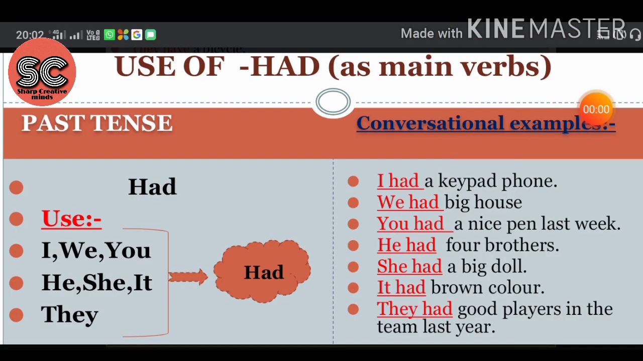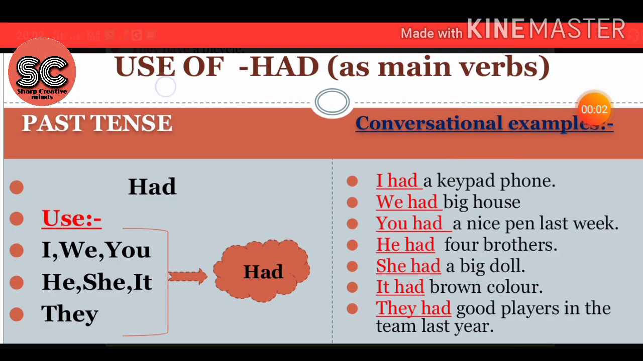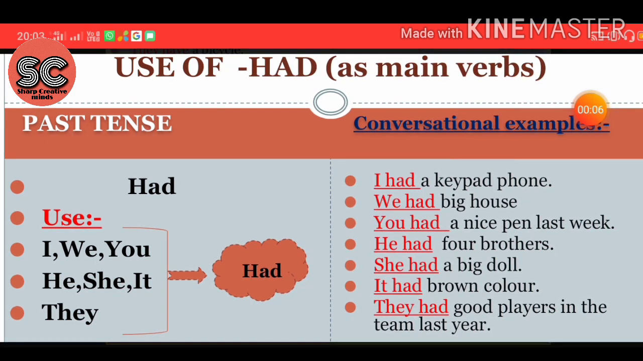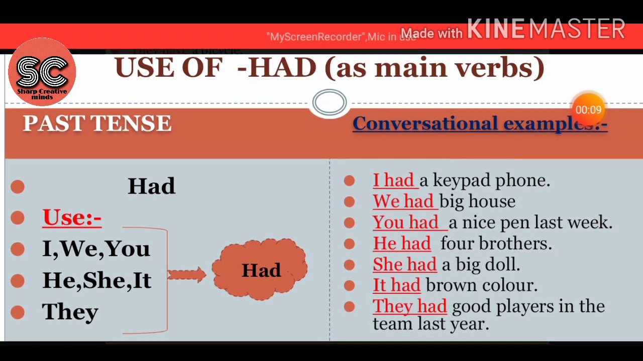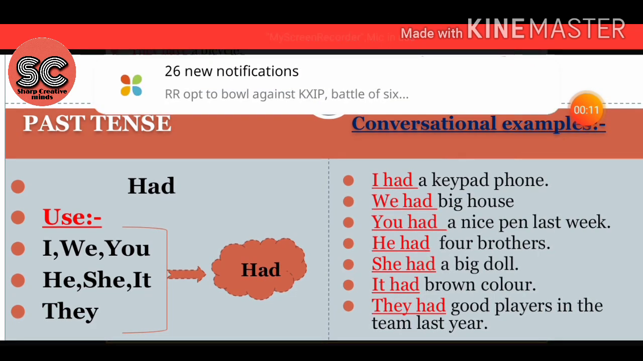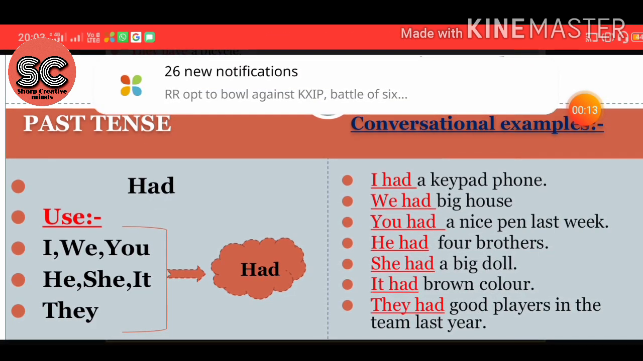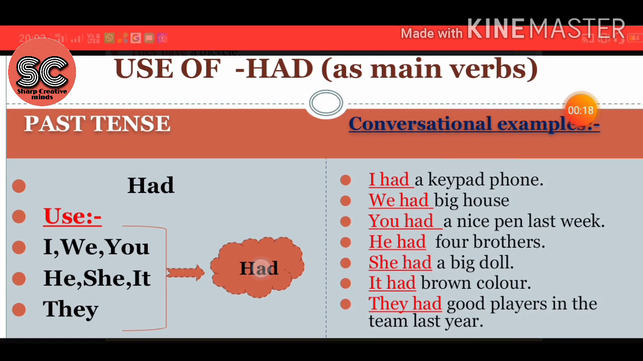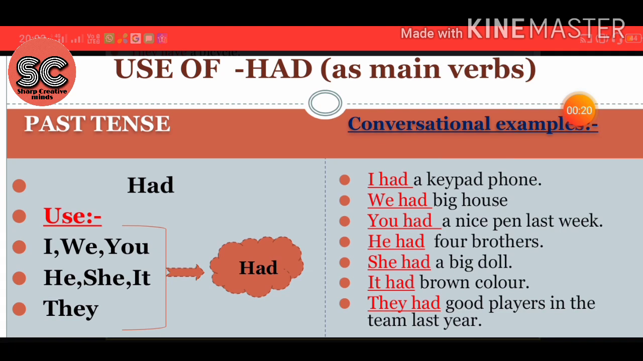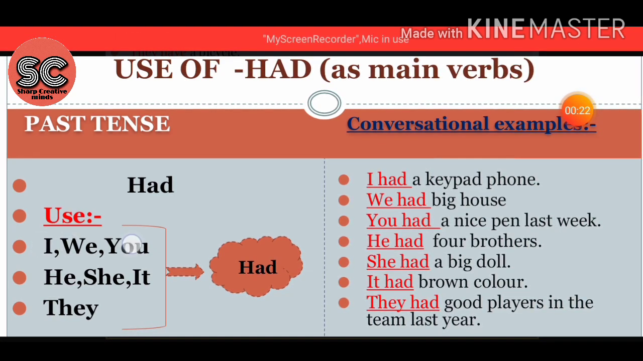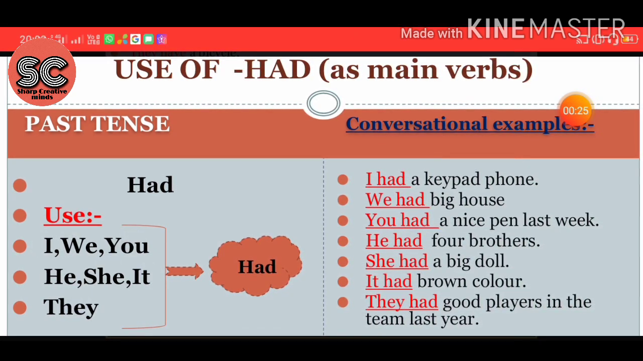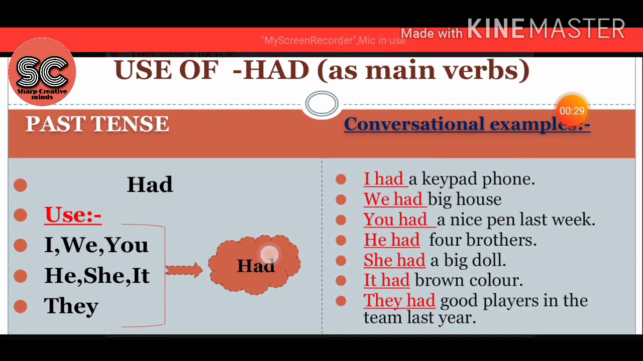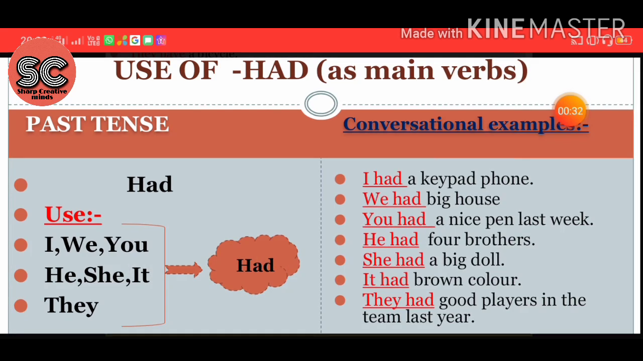That's good. So my dear friends, now we are making use of had. This had is used in the past tense. So have and has are used in the present tense, and had is used in the past tense. Now, with what do we use had? We use had with I, we, you, he, she, it and they. Like I had, we had, you had, he had, she had, it had, they had.